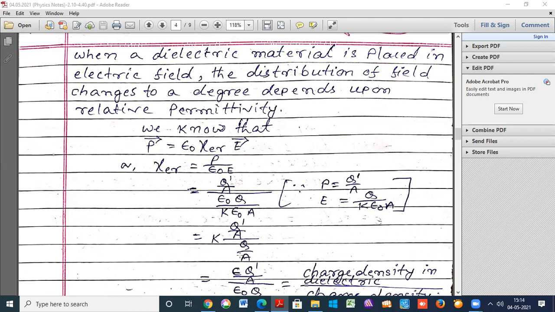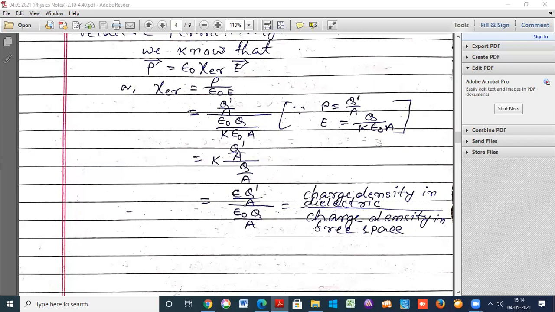So this epsilon naught will be cancelled, and the rest is K into Q dash by A divided by Q by A. We know that K is equal to epsilon by epsilon naught. So in place of this, we can write epsilon into Q dash by A, meaning when they are placed in the medium, divided by epsilon naught into Q divided by A, meaning when they are placed in free space. So we can write charge density in the dielectric divided by charge density in free space.